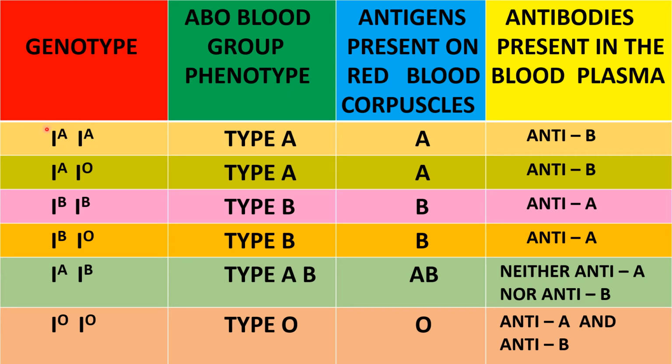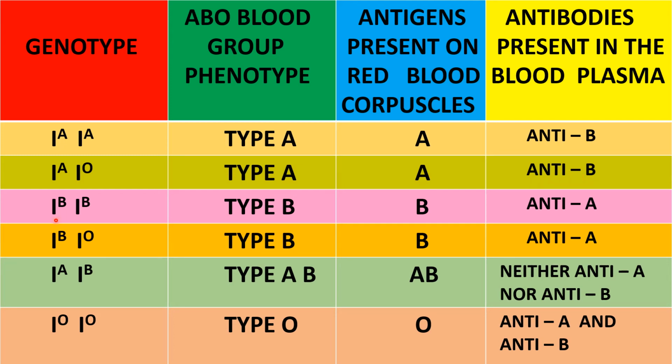The paternal chromosome may consist of the allele A and the maternal chromosome may also consist of the allele A. Thus, these both produce type A. The antigens present on the red blood corpuscles are A, and the antibodies present in the blood plasma are anti-B. In the second case, the paternal chromosome may consist of allele A and the maternal chromosome may consist of allele O. So these also produce type A. Their antigen is also A and their antibody is also anti-B.